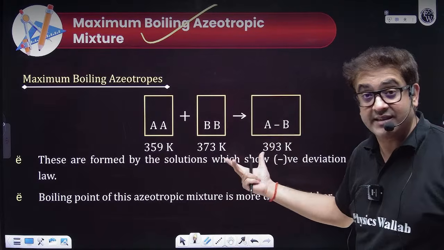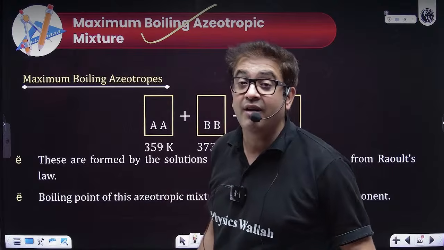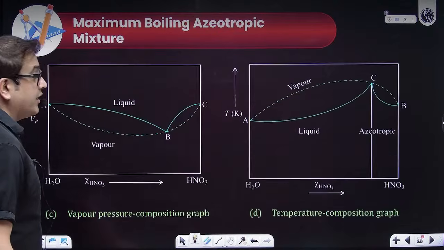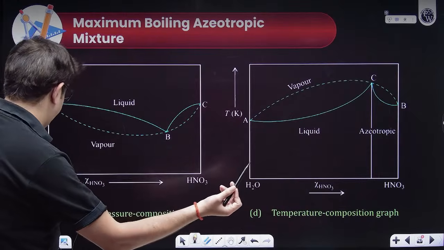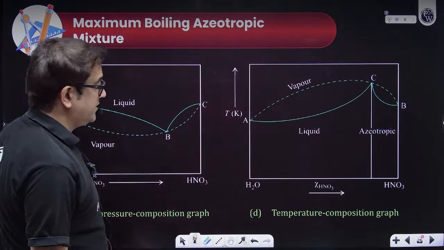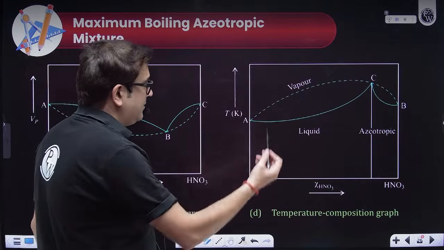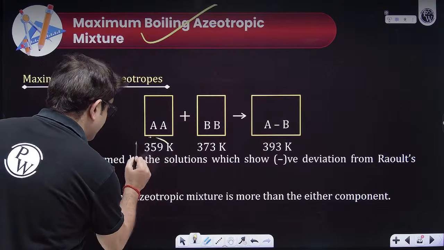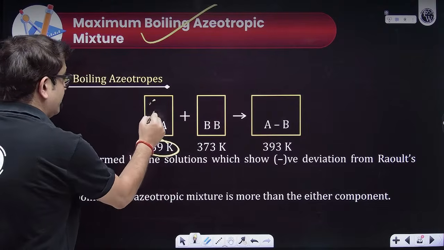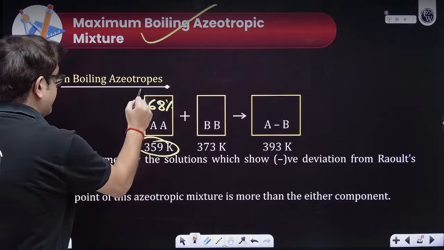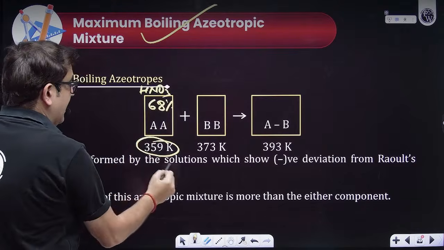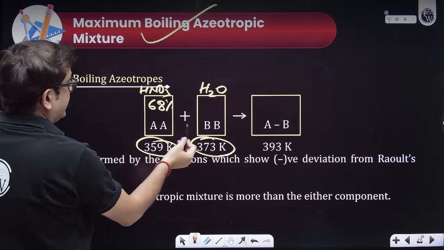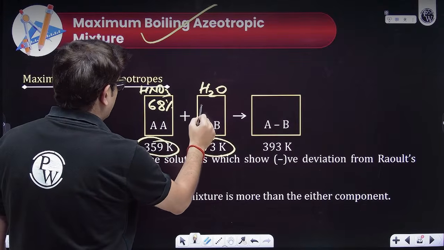Sir, give us an example. Beta, very famous example again, water and nitric acid. At what particular composition? Water and nitric acid, the percentage is not written over here, let me just write it. Nitric acid, which has a boiling point of 359, has to be around 68%. This is HNO3. And water with boiling point this much should obviously be 100 minus this. That means it should be 32%.